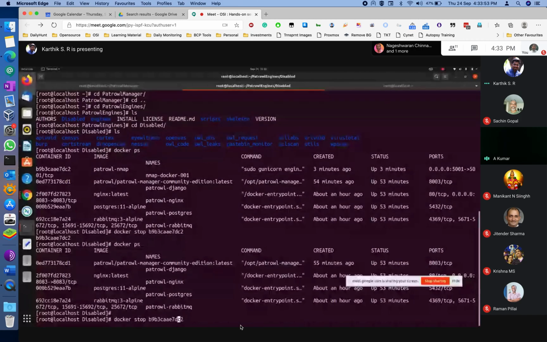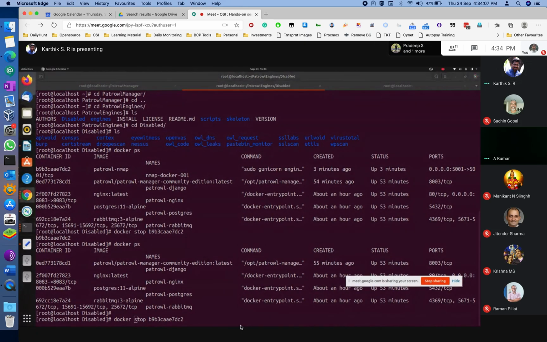You can restart that Nmap now again. But do one thing, rebuild this Nmap and then restart. Okay. You need to go to the engine again.